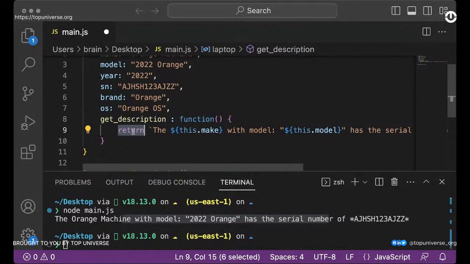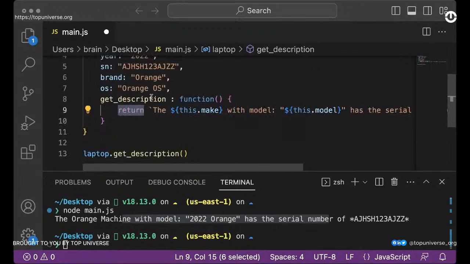A side effect basically means you're doing something outside the desired functionality of that function. So when you are saying console.log, it means this is not giving you the description, it is rather printing the description.